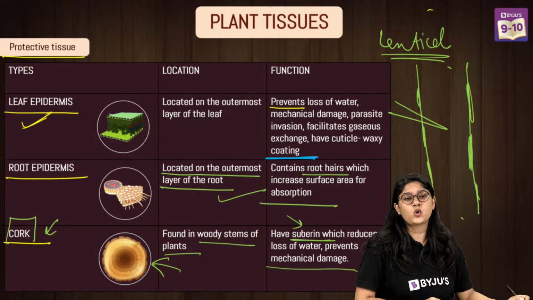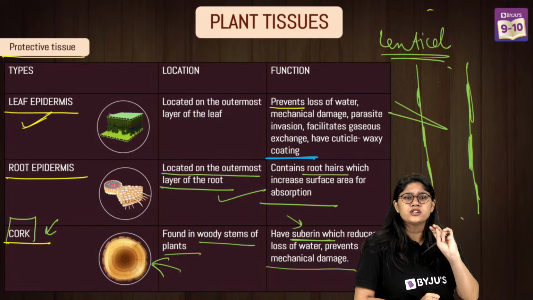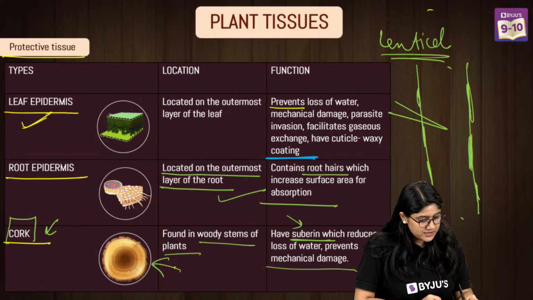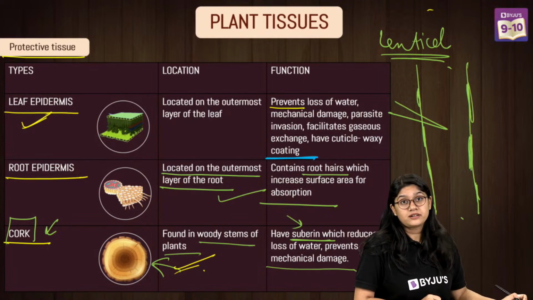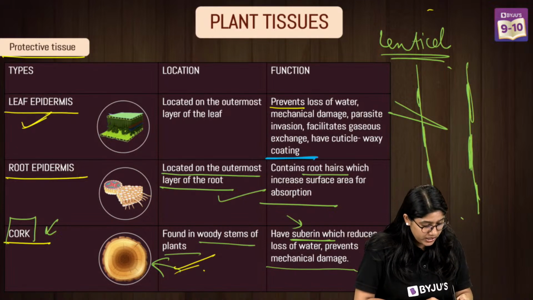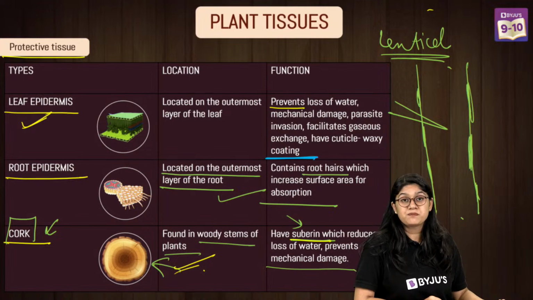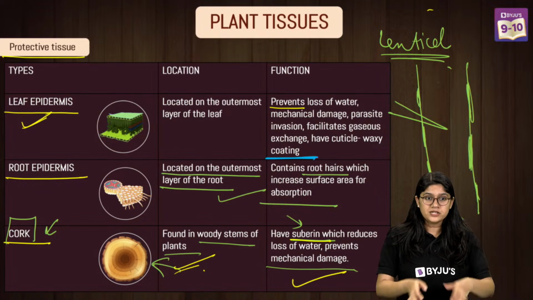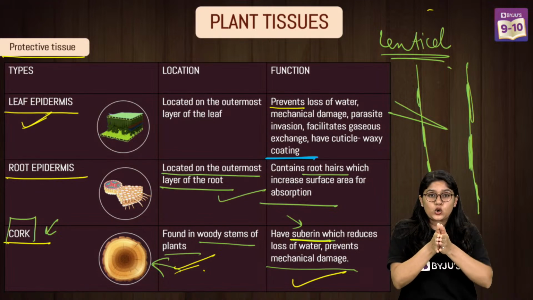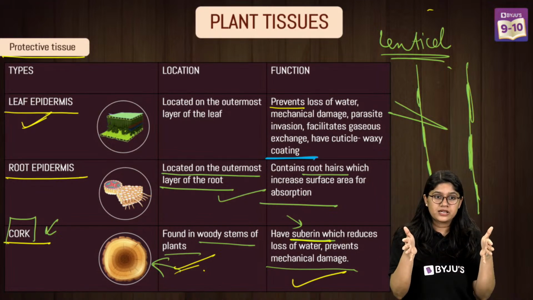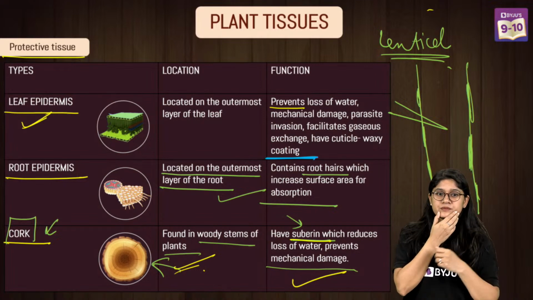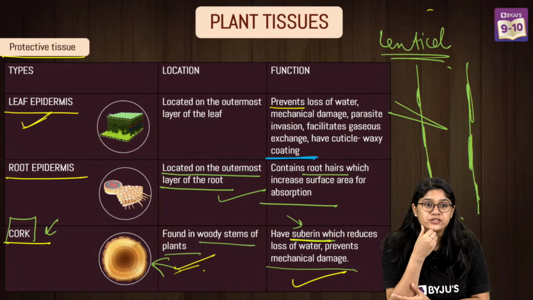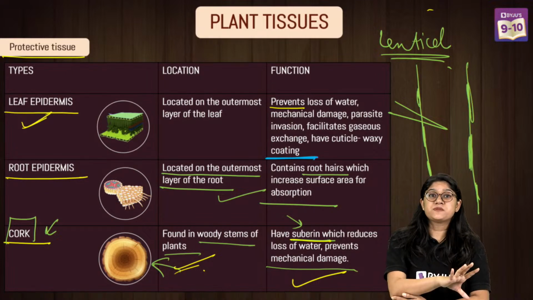I know that this looks very difficult, but please make sure to remember two important, small, tiny things. First, the cork has a layer which is the suberin, which reduces the water loss and prevents mechanical damage. And cork is formed as and when we see the growth of the lateral meristem. Yes?